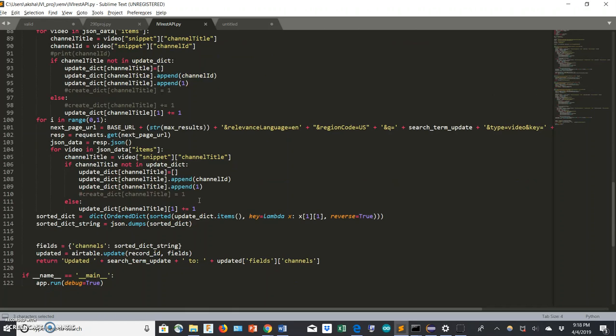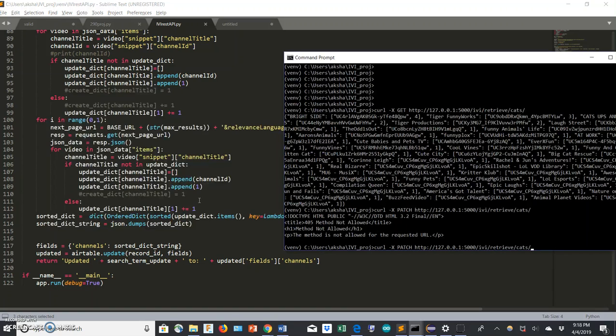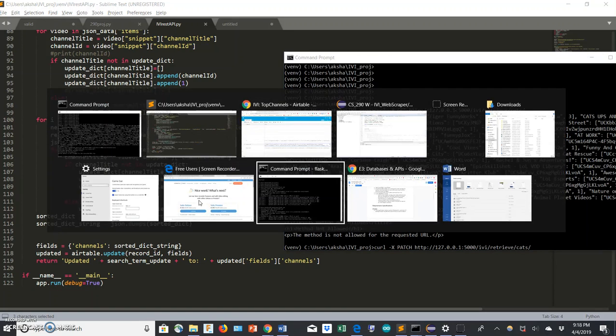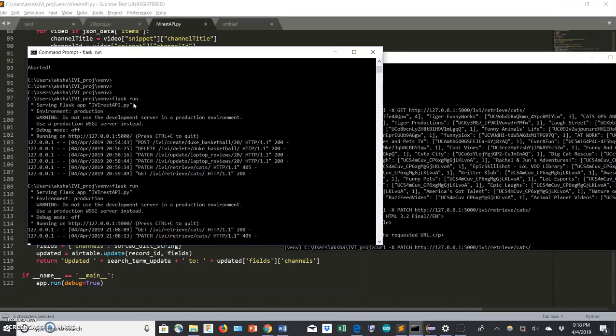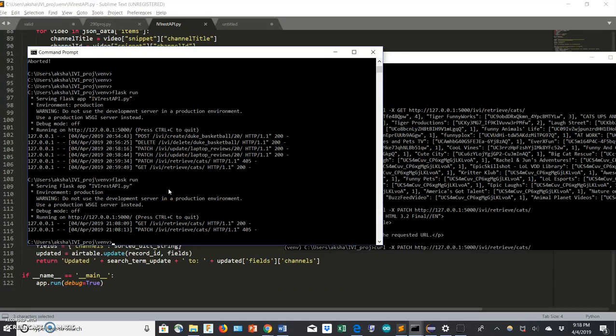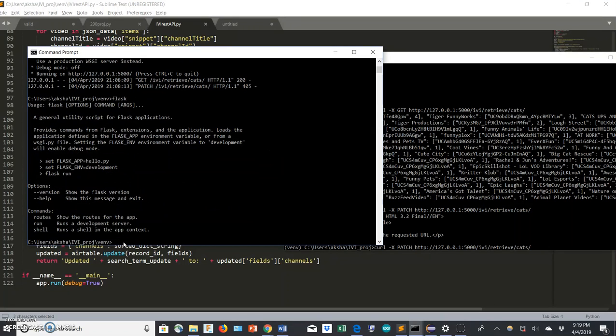So let me demonstrate all these functionalities for you. I use Flask, and again, that was run from the command prompt. I have 2 command prompts open here right now. Let me start from step 1. This is my virtual environment in the directory that I created. The directory is called IVI Proj, as you'll see there. Let me just run Flask real quick. I'll show you how everything is.